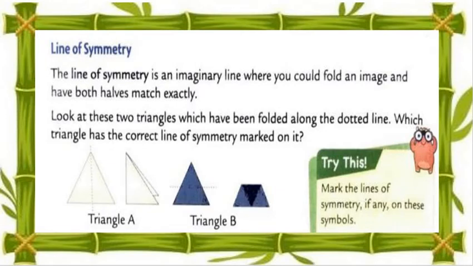Now let's take a brief introduction of the line of symmetry. The line of the symmetry is an imaginary line. We have to only imagine the line. The line of the symmetry is an imaginary line where you could fold an image and have both halves match exactly. Look at these two triangles which have been folded along the dotted line. Which triangle has the correct line of the symmetry marked on it? See this, my dear students, triangle A or triangle B.